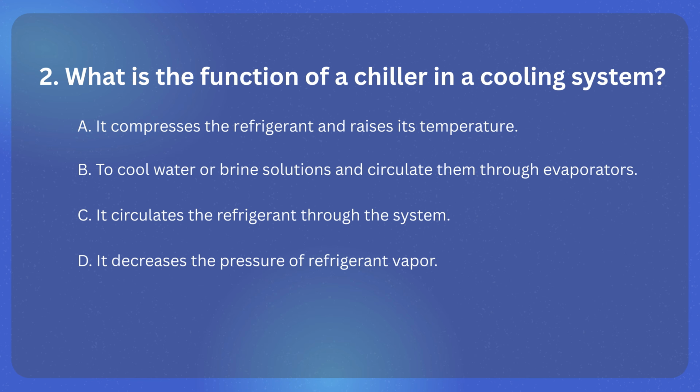Question 2. What is the function of a chiller in a cooling system? A. It compresses the refrigerant and raises its temperature. B. To cool water or brine solutions and circulate them through evaporators. C. It circulates the refrigerant through the system. D. It decreases the pressure of refrigerant vapor.